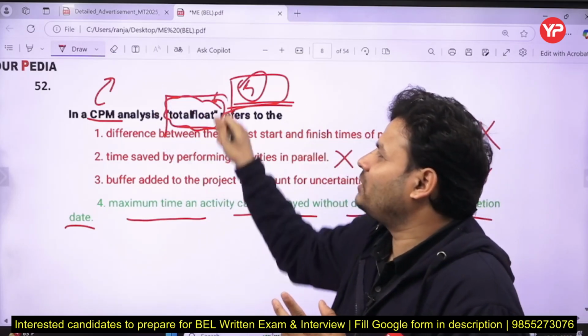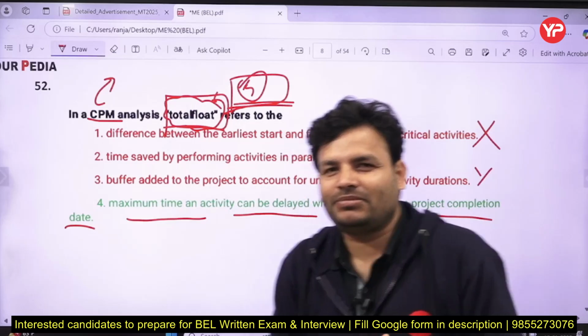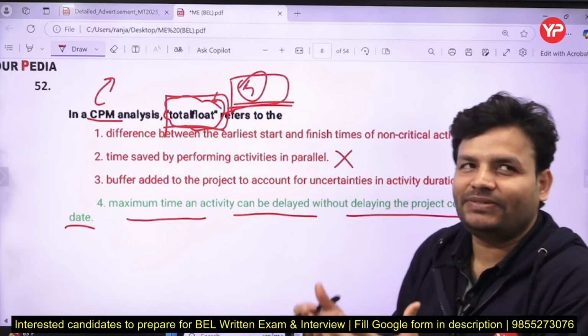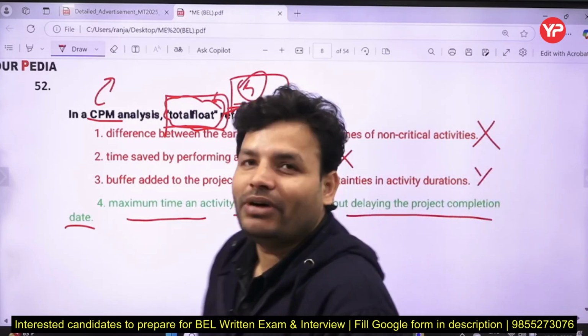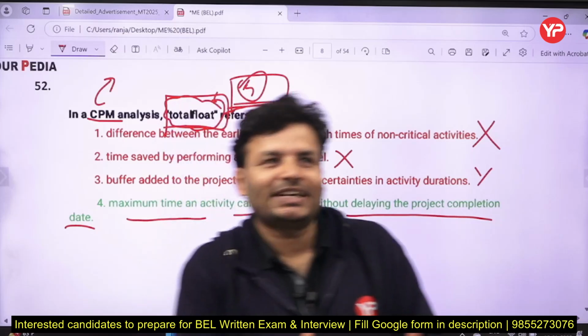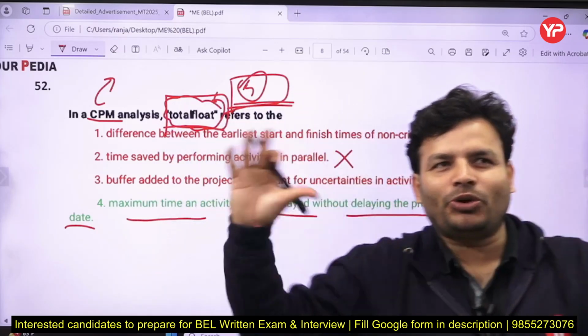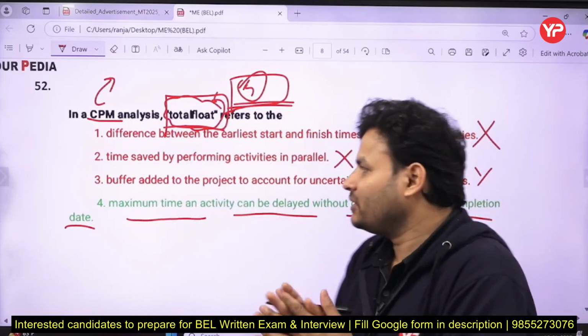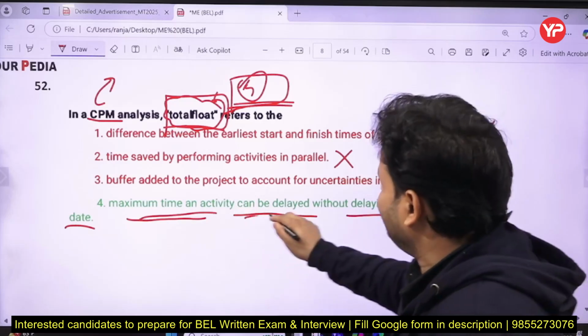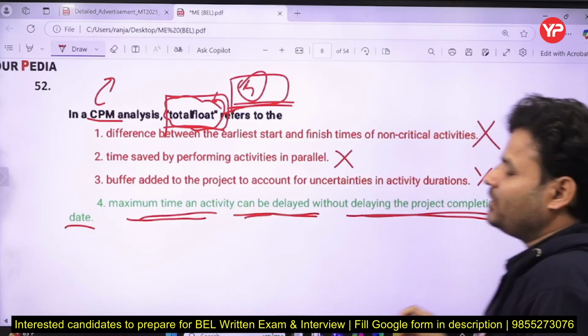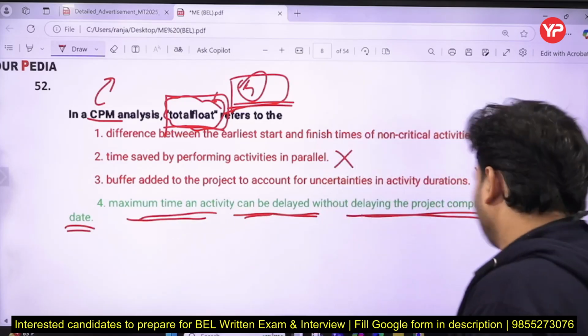So total float, you can say, is extra time that you can utilize to start any activity, or you can take a rest meanwhile. But if you take rest more than that, then your whole project will get delayed. So that is the maximum time an activity can be delayed without delaying the project completion time or date, whatever.